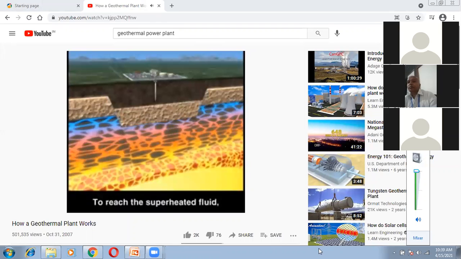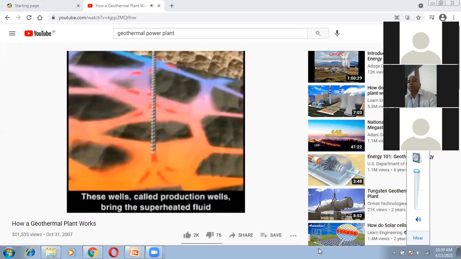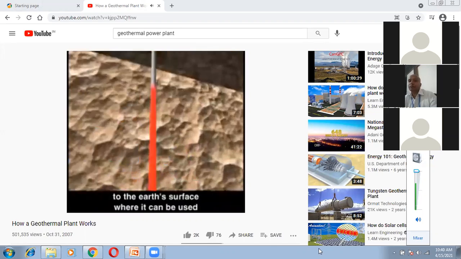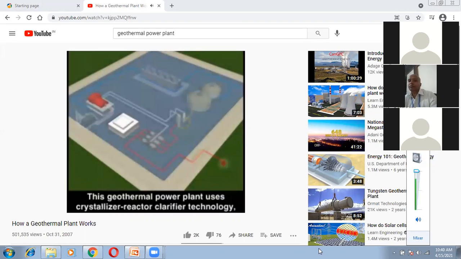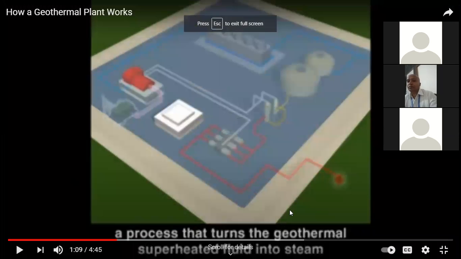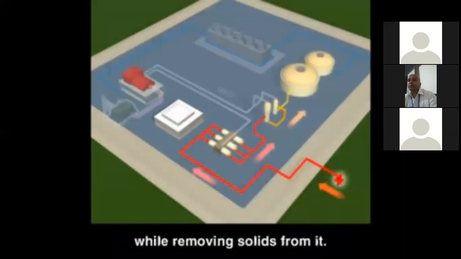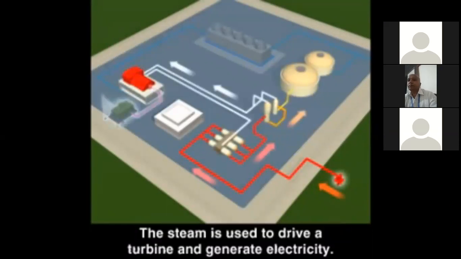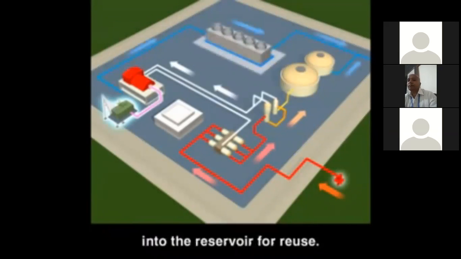To reach the superheated fluid, wells are drilled 5,000 to 10,000 feet below the surface of the Earth. These wells, called production wells, bring the superheated fluid to the Earth's surface, where it can be used to generate electricity for homes and businesses. This geothermal power plant uses crystallizer reactor clarifier technology, a process that turns the geothermal superheated fluid into steam while removing solids from it. The steam is used to drive a turbine and generate electricity. All remaining geothermal fluids are injected back into the reservoir for reuse.